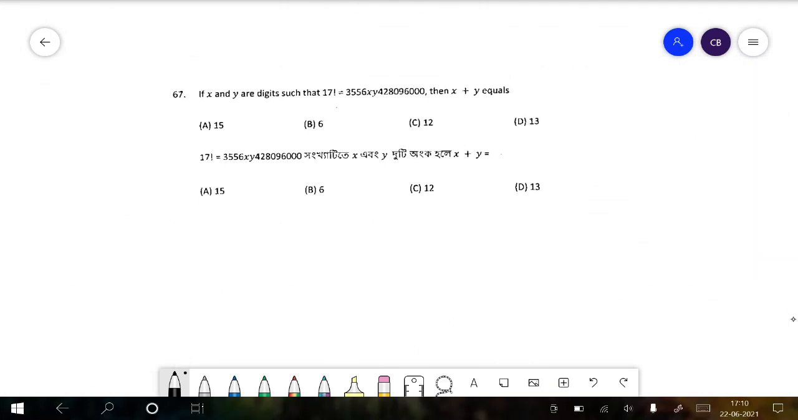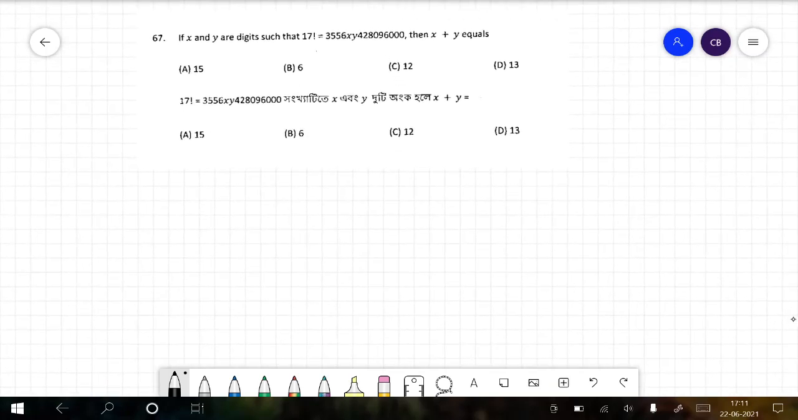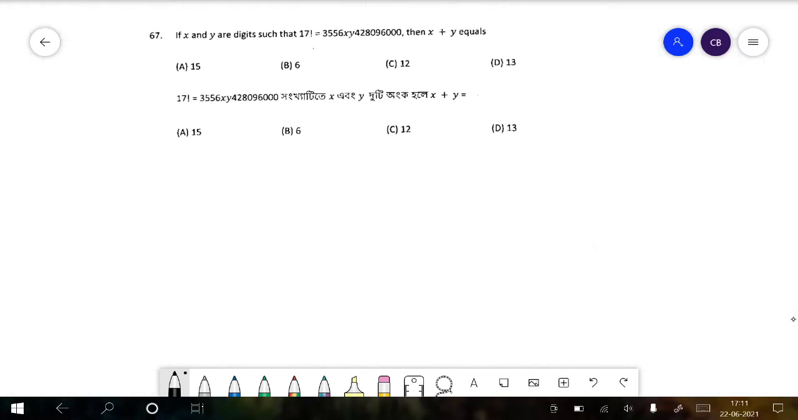Going on to the next question. If x and y are digits such that 17 factorial equals 3556xy4280. So the main thing we need to count is that since 17 factorial is divisible by 9, because obviously it has a 3 and also a 9 in it, for it to be divisible by 9, the whole sum must be divisible by 9.